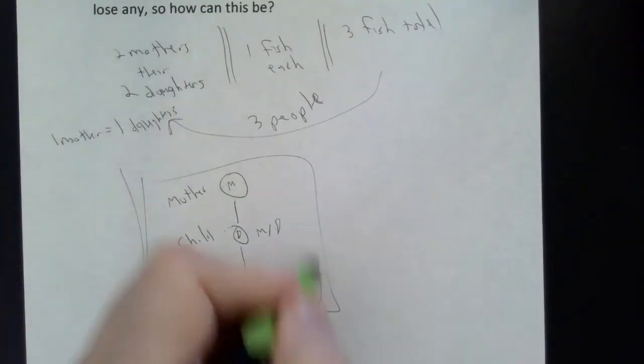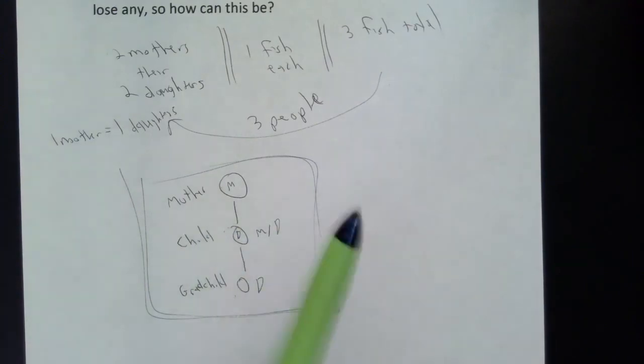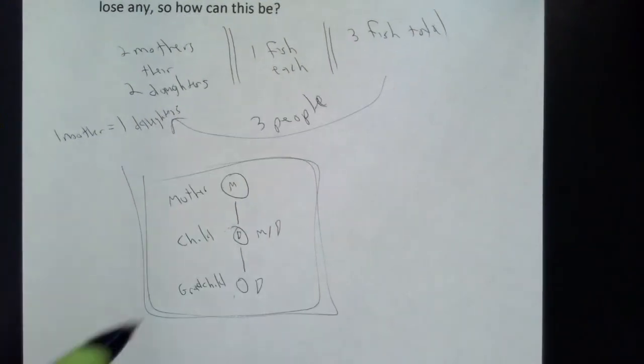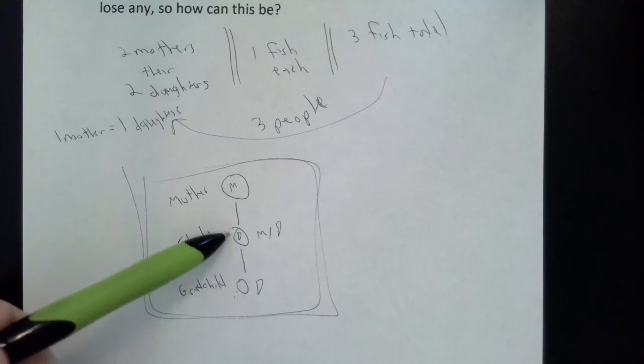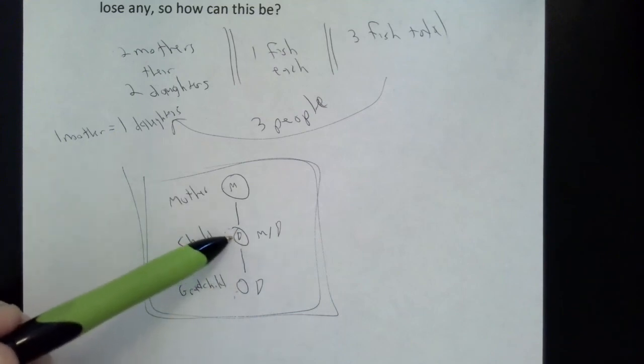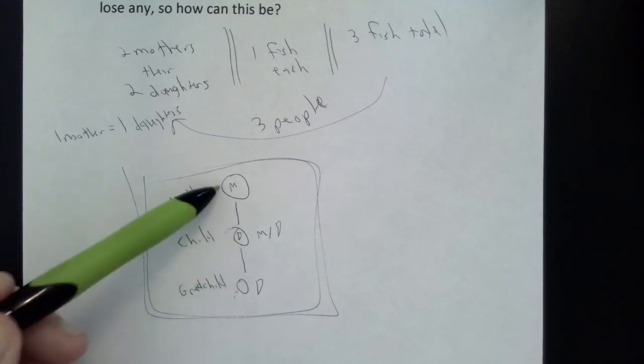So this is my brainstormed best solution to how can there only be three fish, is I've got these three people. This one is the mother of this daughter and the daughter of this mother.